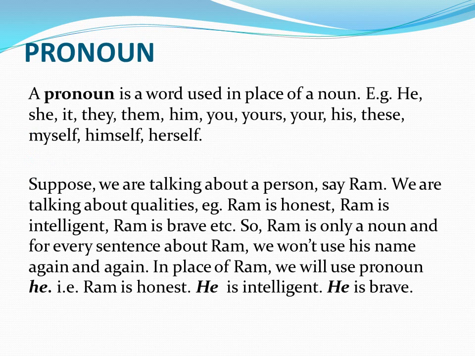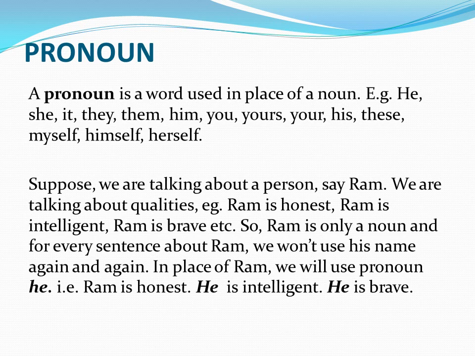What is a pronoun? A pronoun is a word used in place of a noun. Examples: he, she, it, they, them, him, you, yours, your, his, these, myself, himself, herself. Suppose we are talking about a person, say Ram, and his qualities.